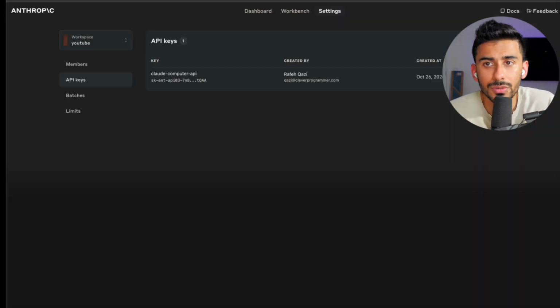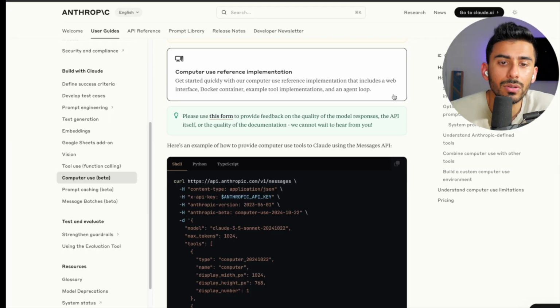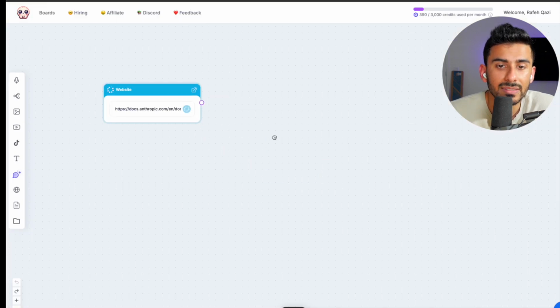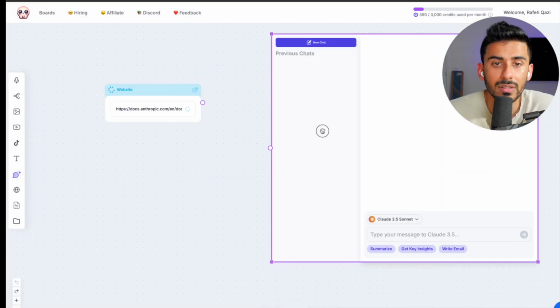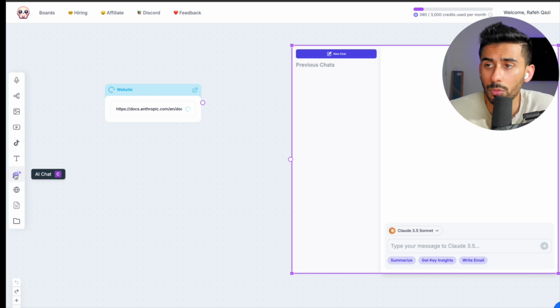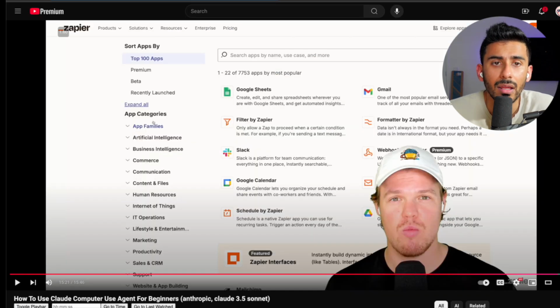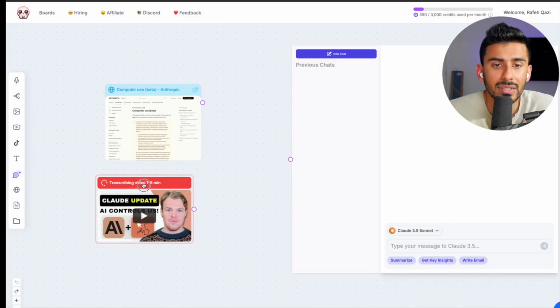And what I would do here is take everything I know about what this said, these instructions. So I'll actually copy this page and paste this in. So we have information about this. I'll open up an AI chat. You can open up chat from here. You can take recordings, mind maps, images, YouTube videos, TikTok videos, whatever you want. So you can grab that. I'll grab his YouTube video as well and paste that here.